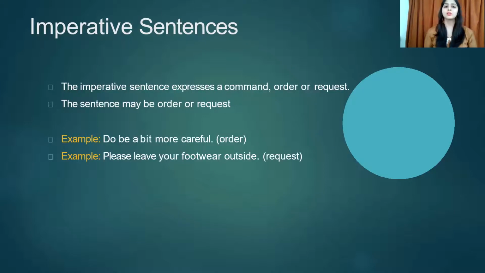Okay. Next is the imperative sentences. Now, an imperative sentence expresses a command or a request. Two things again. Now, you must be noticing that in every type of sentence, there are two things. First, we saw the declarative, that is statement. They had two, affirmative and negative. The other one had, again, two. In the end, we'll have a normal thing about this. Now, in an imperative sentence, there's a command and a request. A sentence may be an order or a request, two opposite things actually.